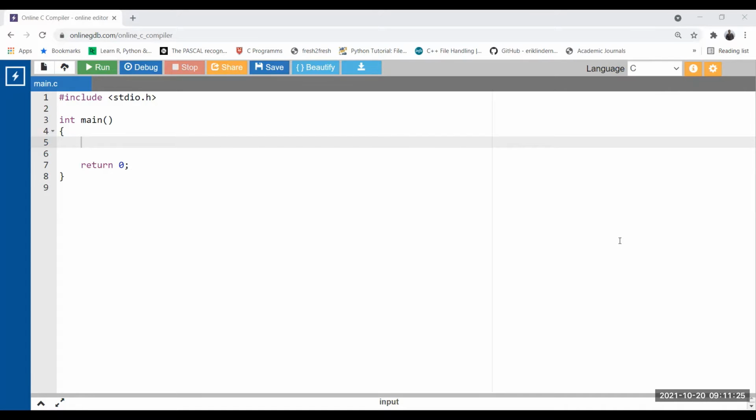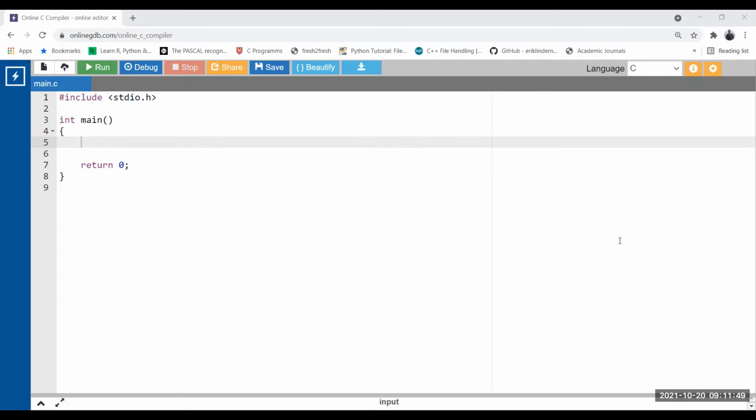Everyone. In the last lecture, we discussed the working mechanism of the for loop. In this lecture, I'm going to discuss the working mechanism of the while loop as well as the do while loop. There are some similarities between while and do while, but there are some points where do while will be preferred over the while loop for certain kinds of problems.